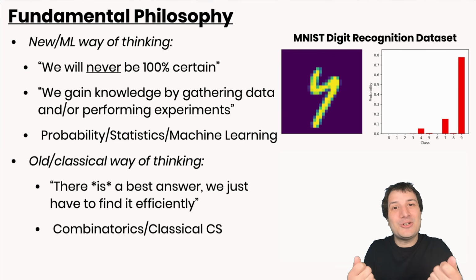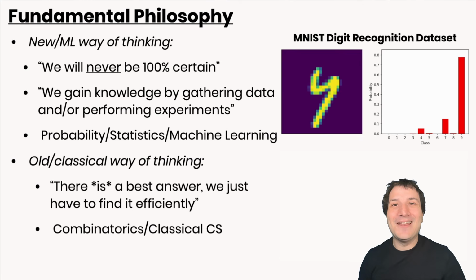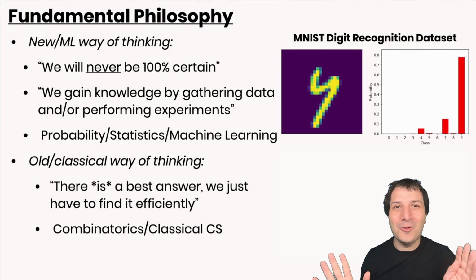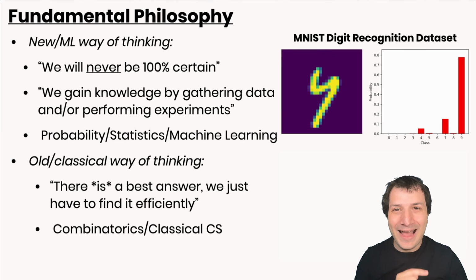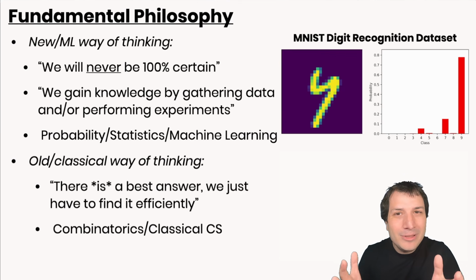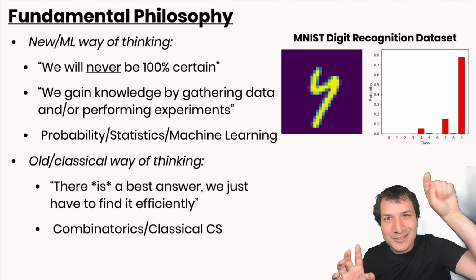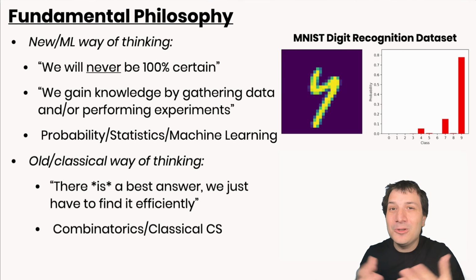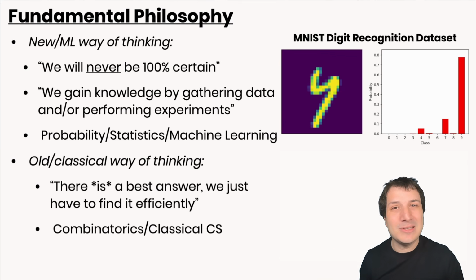It's about answering the question, what is this digit likely to be? And for this, I picked a particular one here that is kind of ugly, and it's not clear at all what digit this person meant to draw. It looks a little bit like a squiggle, but the AI algorithm thinks that this is probably a 9. And indeed, if you added that little loop around the top, then it would look a lot like a 9. So the AI algorithm is saying, look, we don't know for sure. Could be a 9, could be something else, but the most likely thing is we think it is a 9.